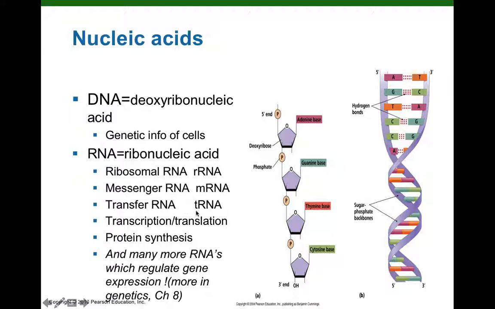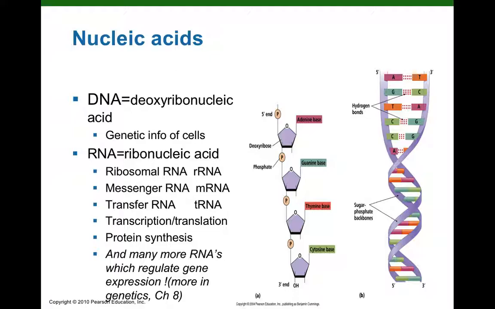And I'll throw this in right now: tRNA is the actual translator molecule of the cell. It's the only molecule that can recognize the alphabet of DNA and can also recognize the alphabet of proteins, and that's amino acids. And we'll come back to that when we get into microbial genetics.